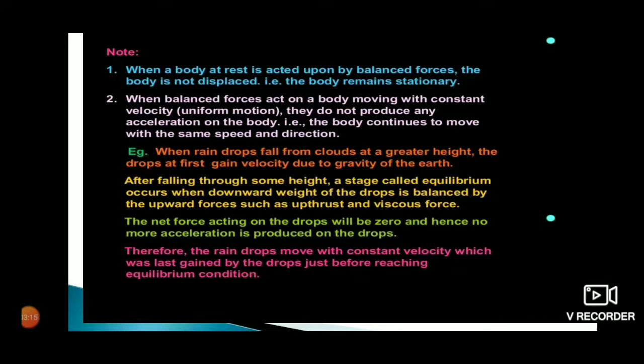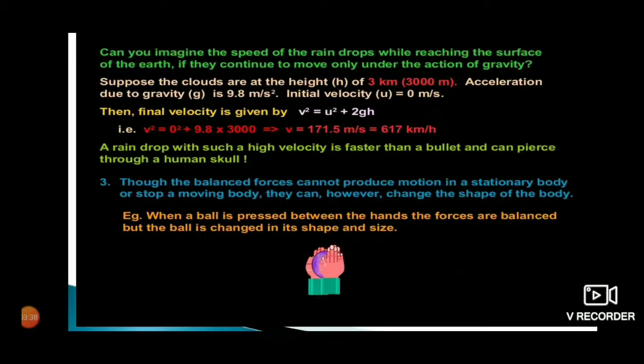The most important point to keep in mind in case of balanced force is that a body at rest cannot be brought into motion by applying balanced forces, and a body in motion cannot be brought into rest by applying balanced forces.